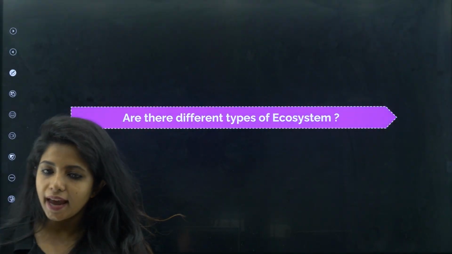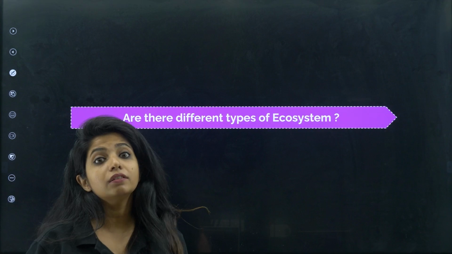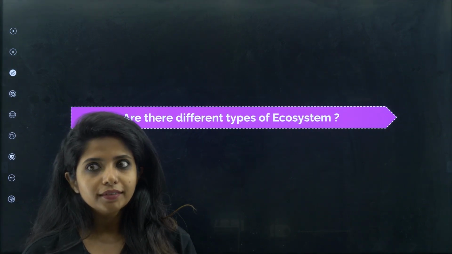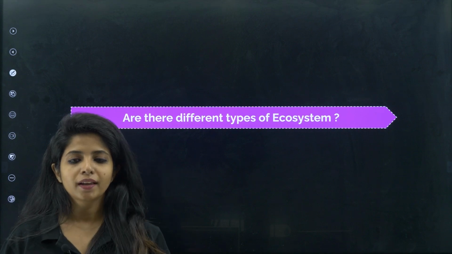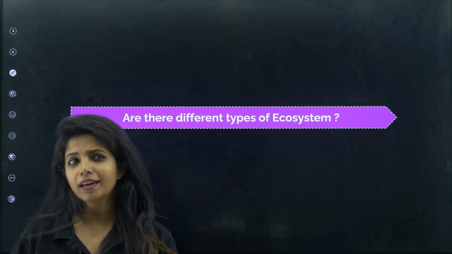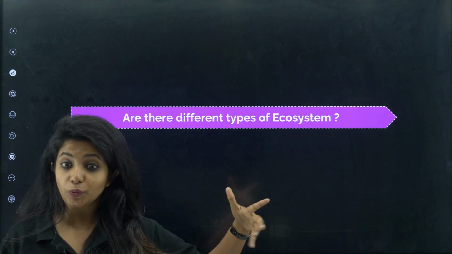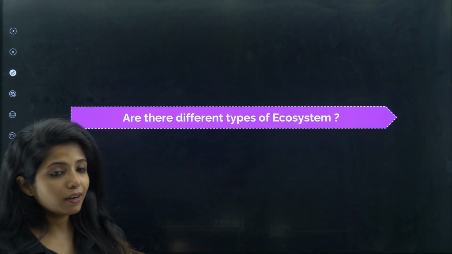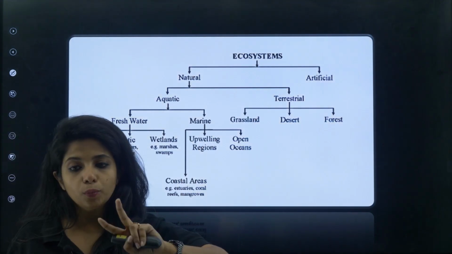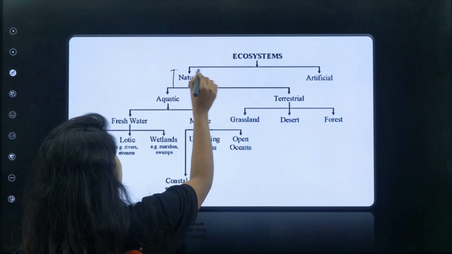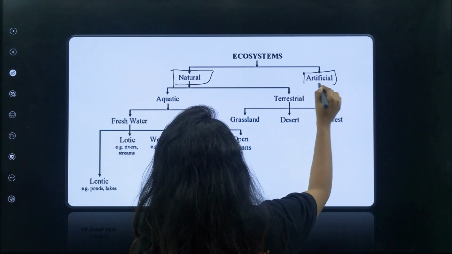Going ahead, are there different types of ecosystem? Are you aware of it? Can you think of some ecosystem as of now? Just think. Before I talk to you about that, you should know at least a few. I can give you an example: there is land ecosystem, you have a name for it, and there is water ecosystem, you have another name for it. Can you think of it? Okay, let me break this down. Ecosystem I can divide into two parts. One is natural, as in naturally occurring, you do not have to do anything in that. The other is artificial, where you are making an ecosystem.